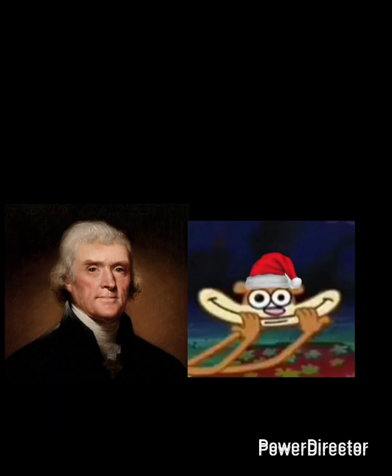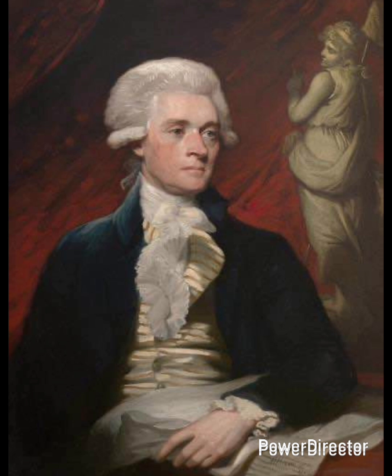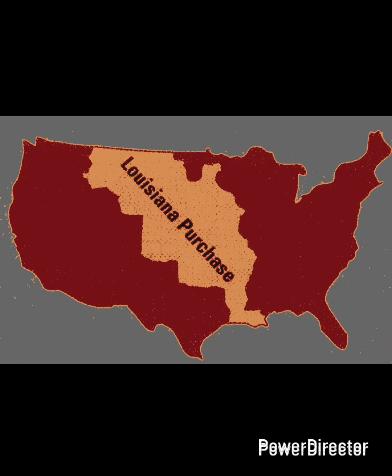In 1804, it was a rematch, but this time Marple won by a bigger margin, with it being 147 to 29. Thomas Jefferson became the first president to serve as vice president after their presidency. During Marple's presidency, his number one highlight has to be the Louisiana Purchase, which doubled the size of the nation.